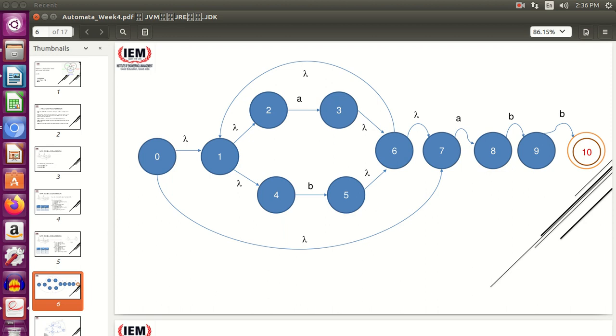So if we reduce it to DFA, we will make an initial state A. From A to B, we will give input A, which will lead to B. From B to C, we will give input A. From C to D, we will get input B. And from D to the final state, which is 10, I'm naming it E, it will go on B. And for all the other inputs, it will go to dead state.